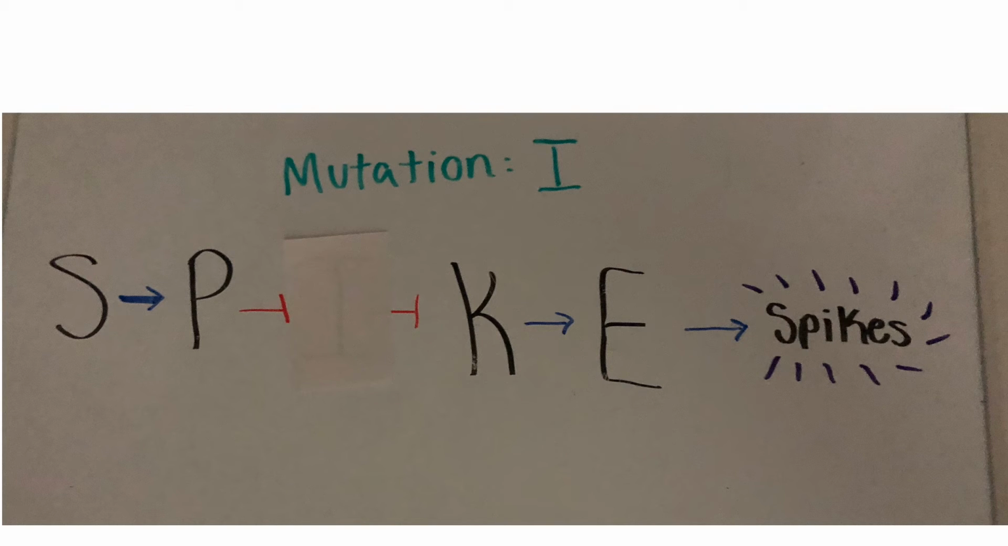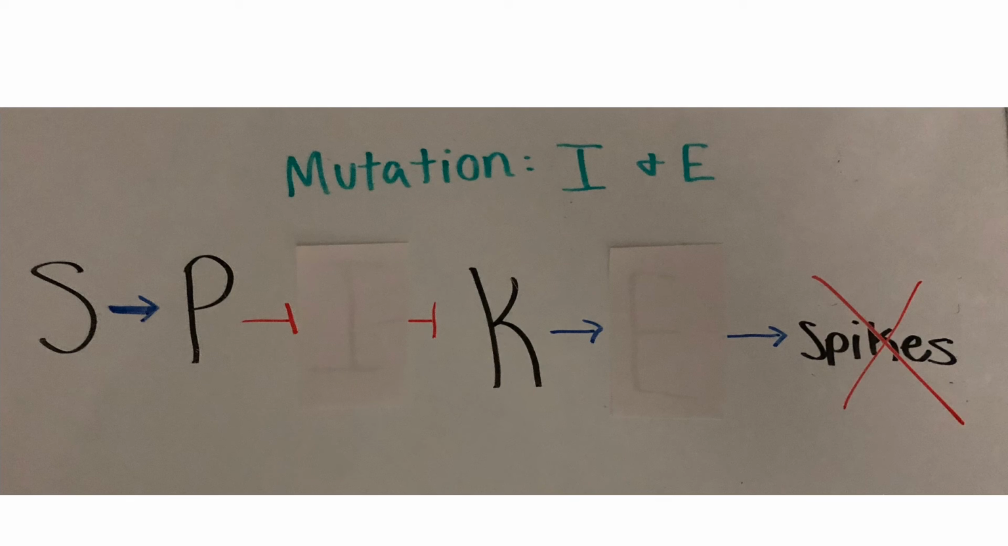Next, if there is a mutation of I, spikes are still produced. The start of the pathway is the same in that S promotes P. However, with no I, there is nothing that is repressing K, so K is able to promote E, which develops spikes. Next, two mutations were tested.